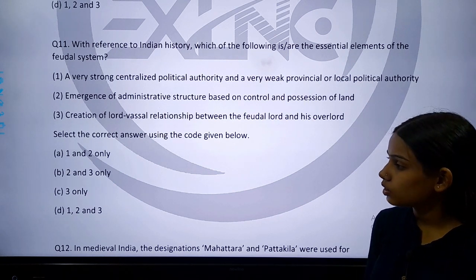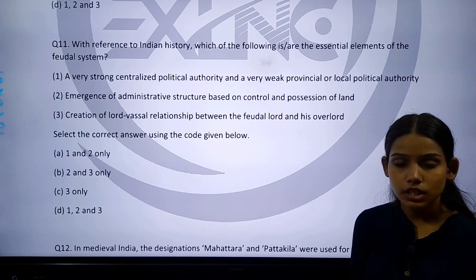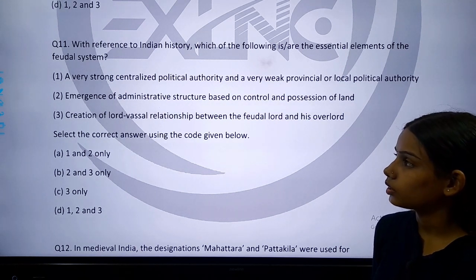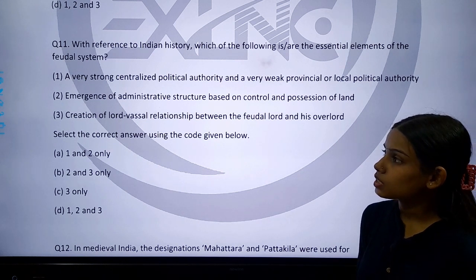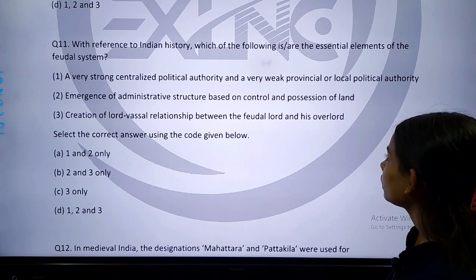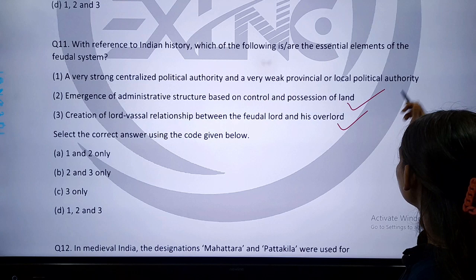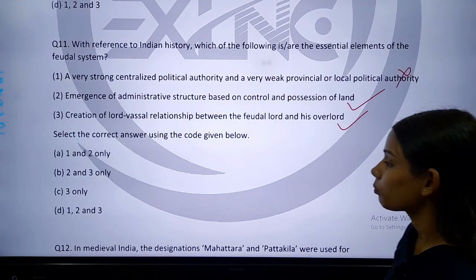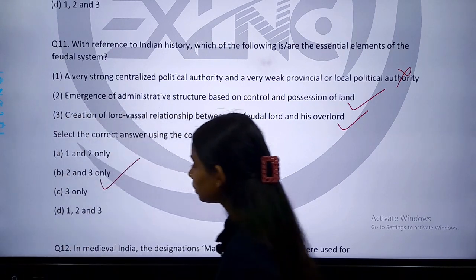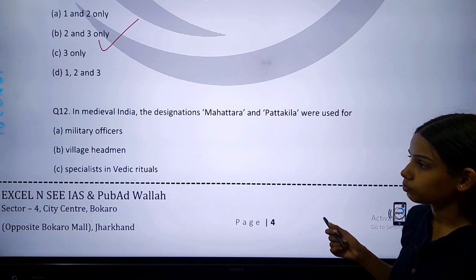Option A is 1 and 2 only. Option B is 2 and 3 only. Option C is 3 only. And option D is 1, 2 and 3. Of these 3 statements, statements 2 and 3 are correct and statement 1 is not correct. So the correct answer is option B, that 2 and 3 are correct. Now come to the next question.